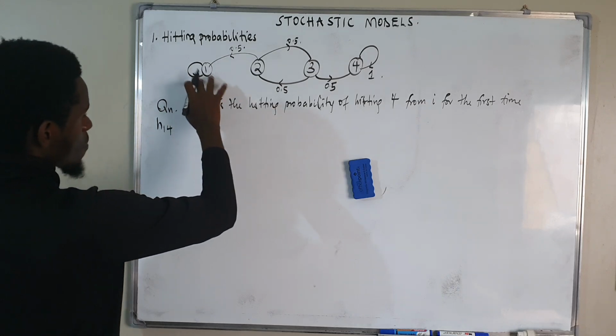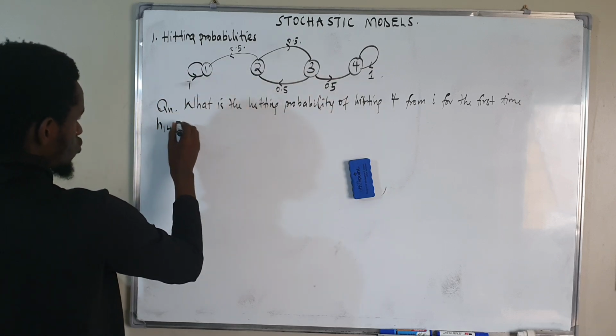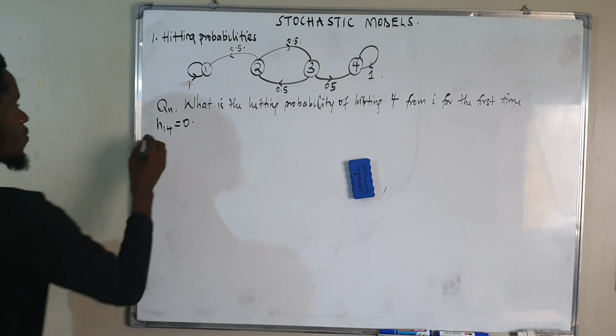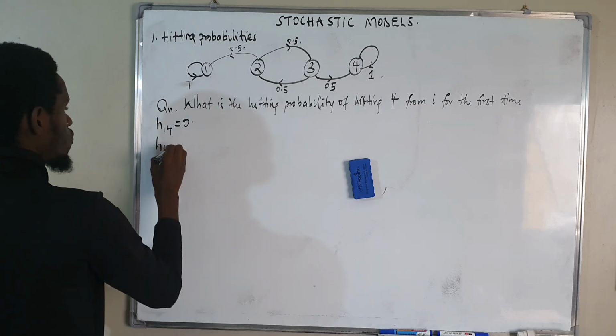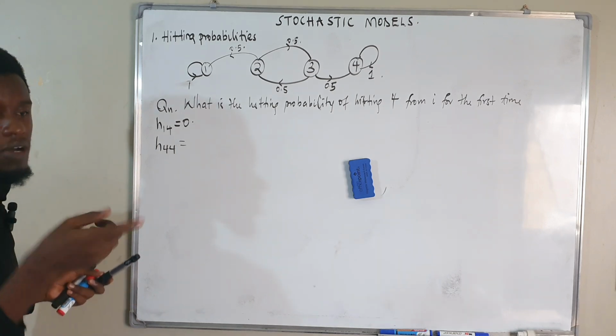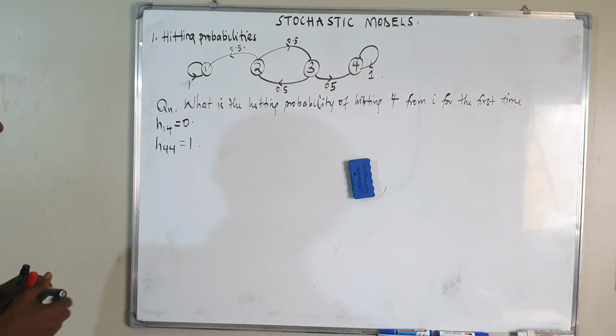I cannot go from 1 to 4 if I'm at 1, therefore its probability is going to be 0. And then coming from 4 to 4, I'm already at 4, so the probability is going to be 1. I think we are clear on that step.